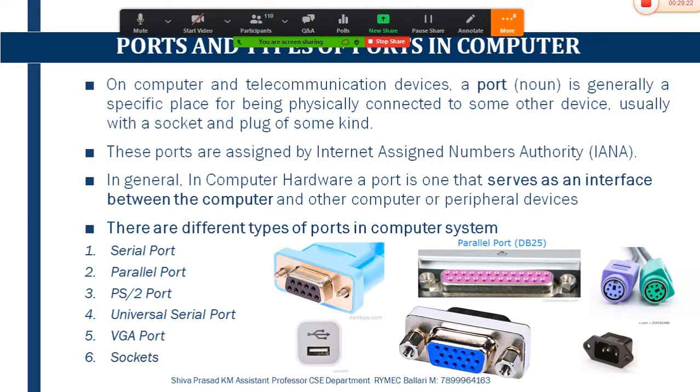Serial port is nothing but the flow of data takes place serially, one after the other. The second point here is that this particular port can be used for modems and older computer mouses. The flow of data which takes place between this peripheral device and the computer system in a serial port is around 115 kilobits per second.